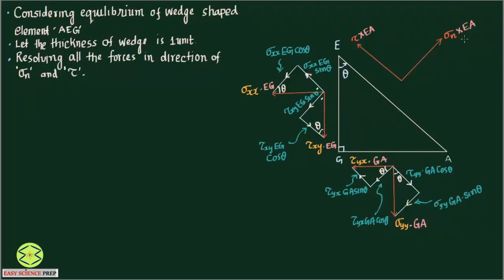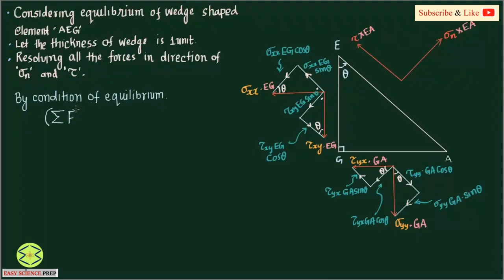So I am going to follow equilibrium in the direction of sigma normal. By condition of equilibrium, we are going to take two directions. One is in the direction of sigma normal. So the summation of forces in the normal direction I am taking, which is this direction. Let me call this the normal direction and this the tangential direction. T means tangential direction and N means normal direction. So by condition of equilibrium, the summation of forces in the normal direction is 0. Let me see what the forces in the normal direction are.